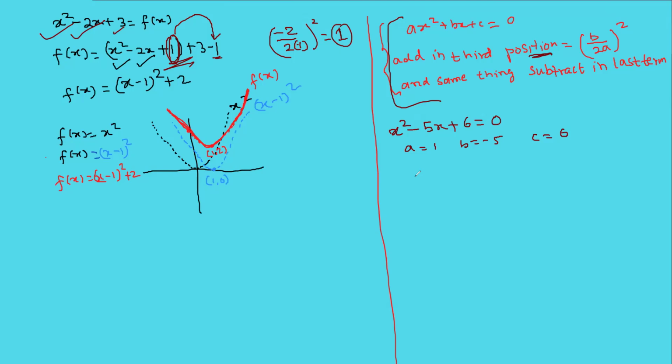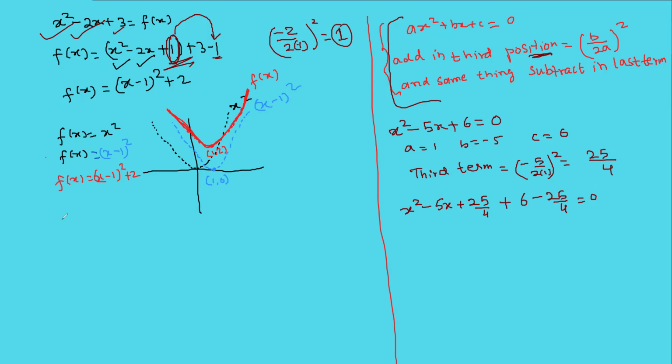So what will you add in the third position? (b upon 2a) whole square. You will get 25 by 4. So in the third position, you will put 25 by 4, right? And in the last position, you will subtract the same thing.